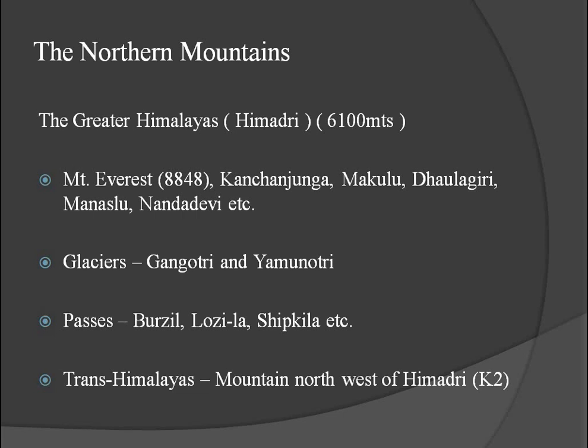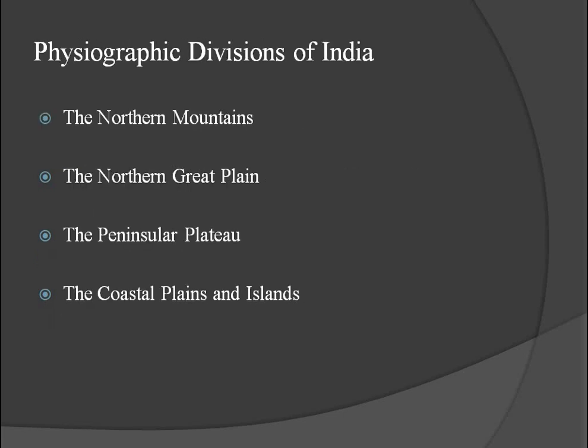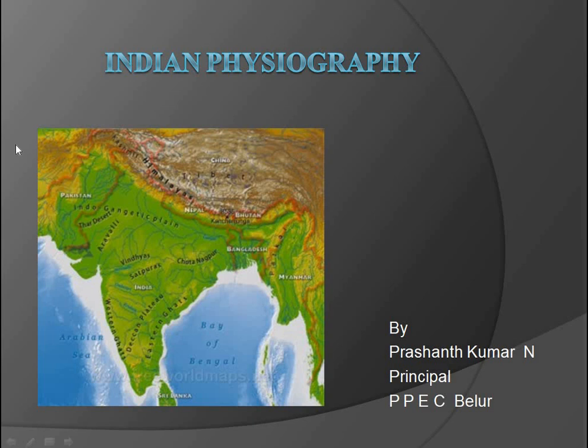It extends from Indus Gorge to Brahmaputra Gorge. Here see, from Indus Gorge to Brahmaputra Gorge this mountain extends. It is 2400 kilometers long and its width is 240 to 320 kilometers.